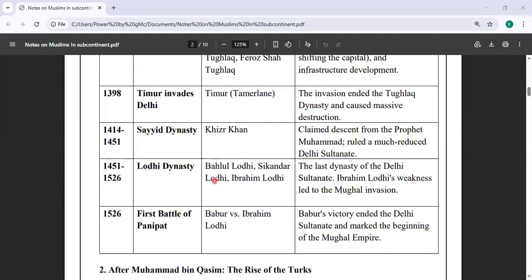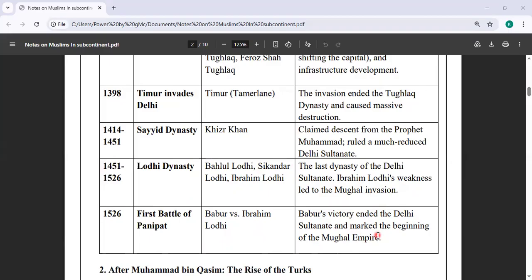The last one was the Lodi dynasty. Behlul Lodi was the powerful person who founded it. Then Sikandar Lodi and Ibrahim Lodi, the third generation, were defeated by the Mughal invasion, which was led by Babur. The First Battle of Panipat was fought between Babur and Ibrahim Lodi, and Babur's victory ended the Delhi Sultanate and marked the beginning of the Mughal Empire. So this is what part one includes.